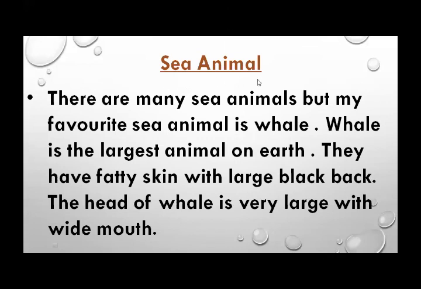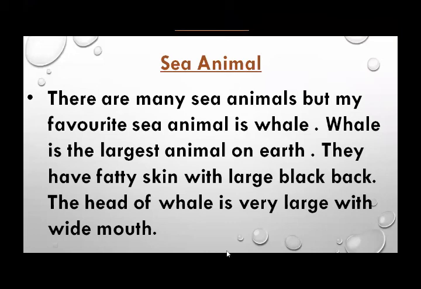Sea animal. There are many sea animals in the sea, right? But my favorite sea animal is whale. So what's your favorite animal? Which favorite animal are we writing about? We are writing about whale. Whale is the largest animal on earth.